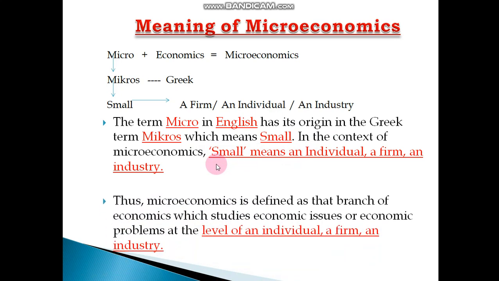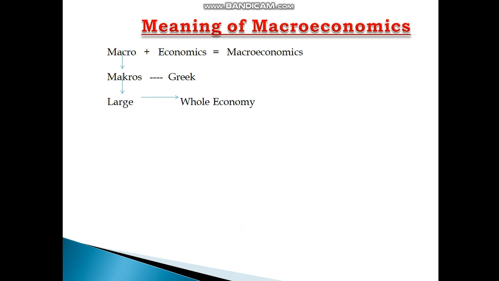So we can define microeconomics as that branch of economics which studies economic issues or economic problems at the level of an individual, a firm, and an industry. Got it? You have already done this in class 11. Right? So the next topic is meaning of